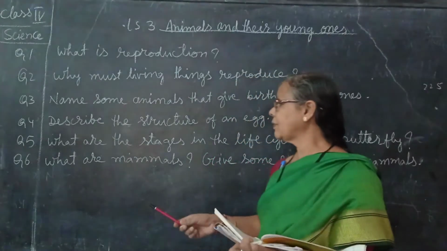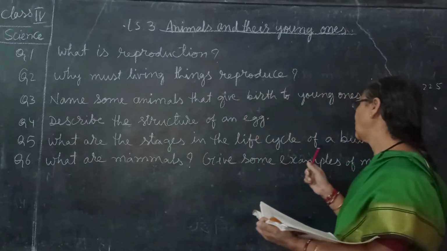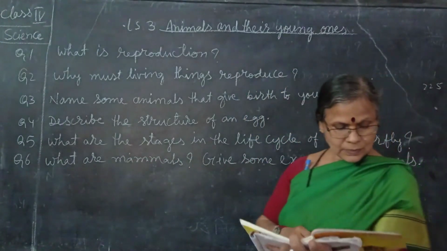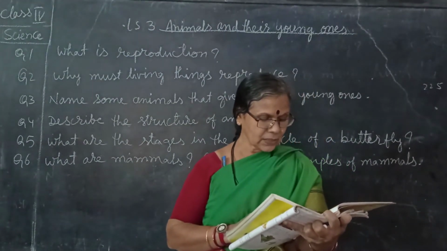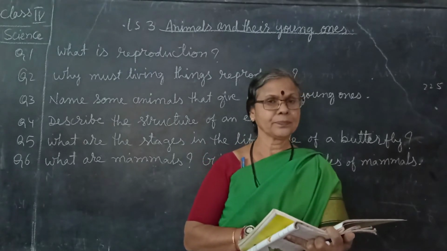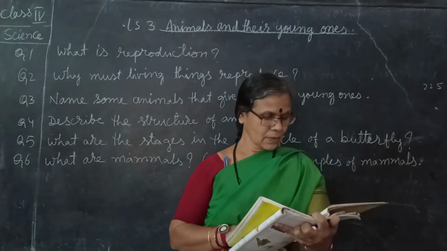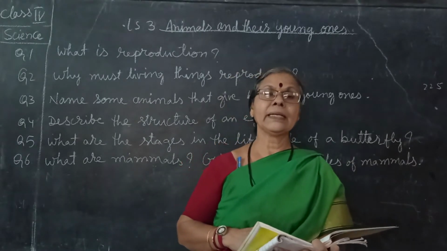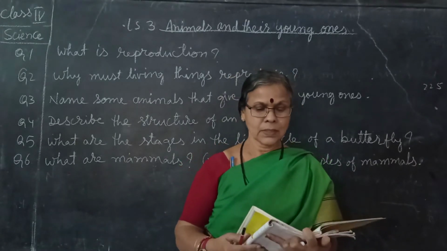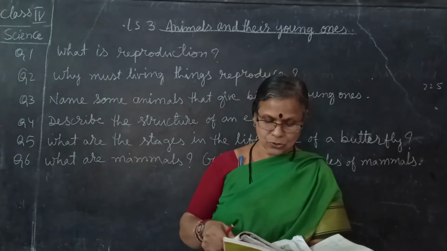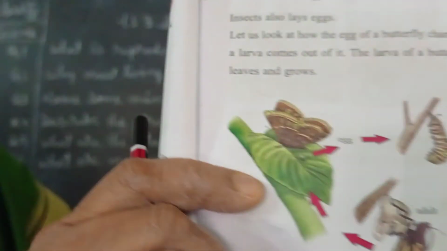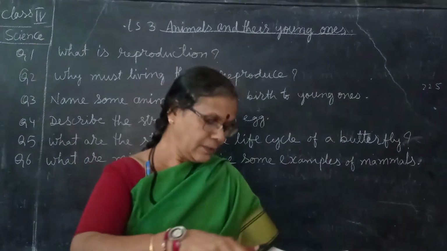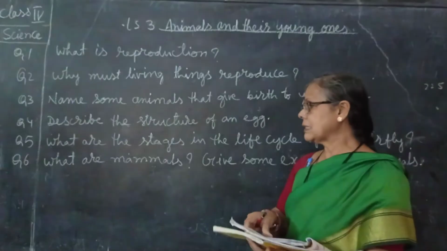Then fifth question. What are the stages in the life cycle of a butterfly? So you have to mention the life stages. The stages in the life cycle of a butterfly are egg, caterpillar, pupa and adult butterfly. So for this question's answer also you need to draw the diagram of this butterfly. These are the life cycle stages of a butterfly. And then we'll go for the sixth question's answer.